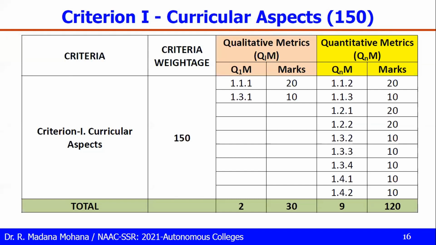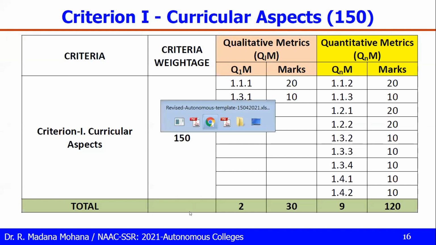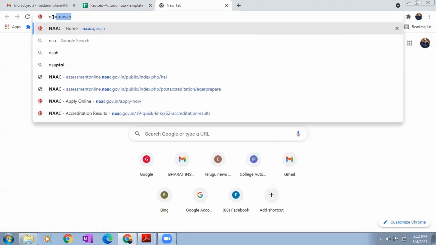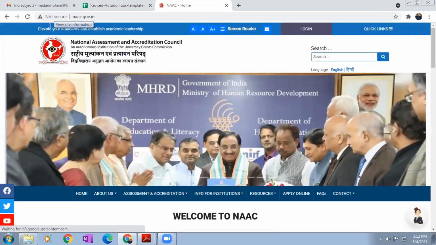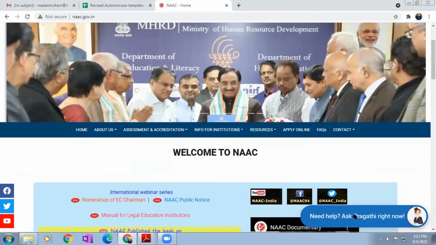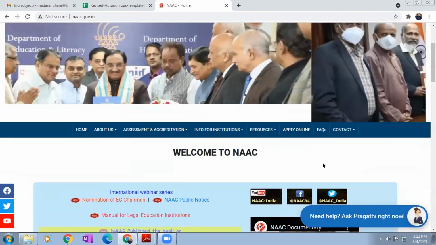First time you are applying for NAAC, first we have to go to the NAAC website. Let me also open it. All of you are aware of the website, naac.gov.in. On the NAAC website, recently they have introduced a help desk also. Whatever queries you have, you can post publicly, and they will respond.